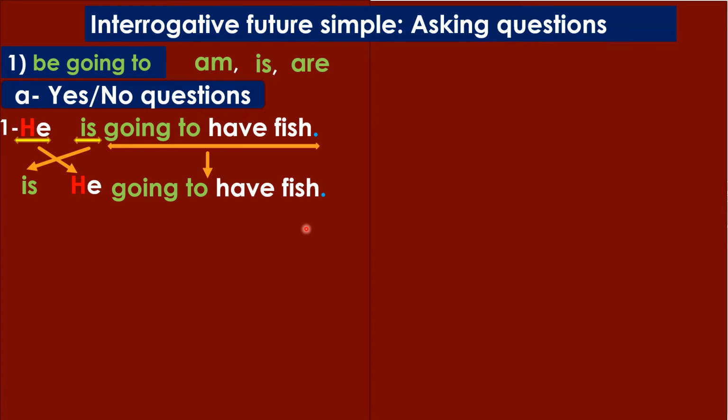And of course we need to make some changes. If you look at is, it was in the middle of the sentence. That's why it started with a small i. But when I have it at the beginning of the sentence, I'm going to change the small i into a capital I.